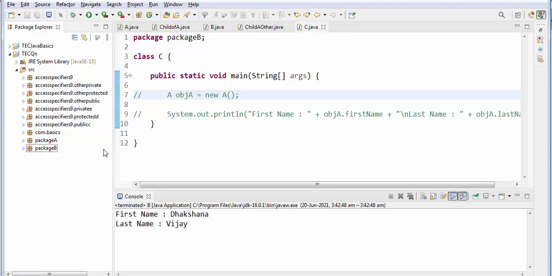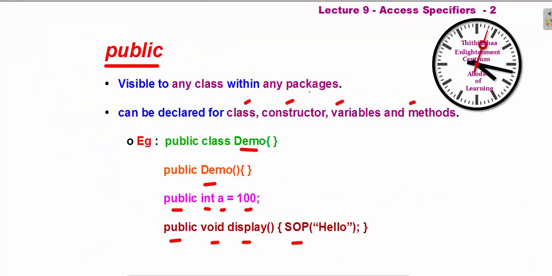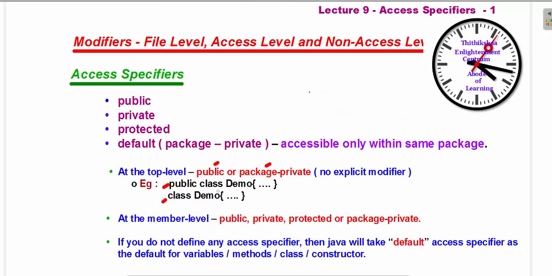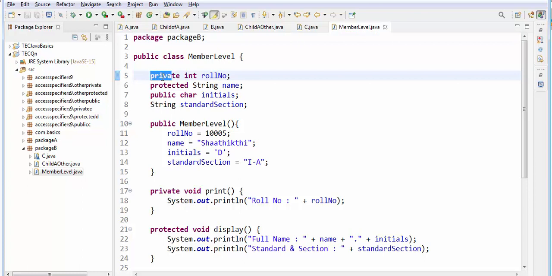That's it over here. And one more thing I want to tell, member level. That's what this point I told, right? Anyhow we have explained everything. See, at the member level you can use public, private, protected or package, that is in the constructors, in the methods and the variables. That's what I should have explained initially. So I have given private, protected, public as well as default. Everything clubbed together, so I have given all the types of access specifiers.